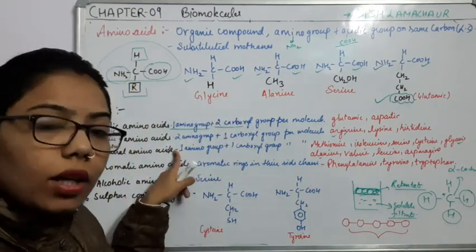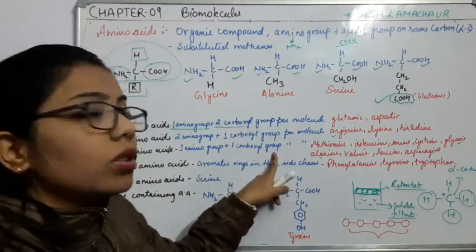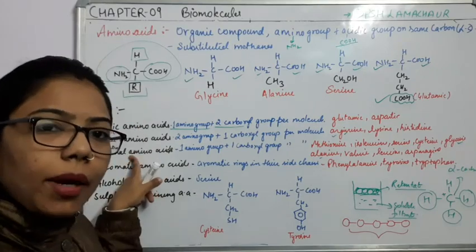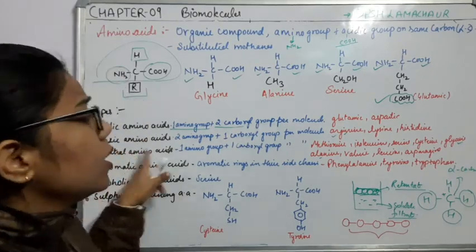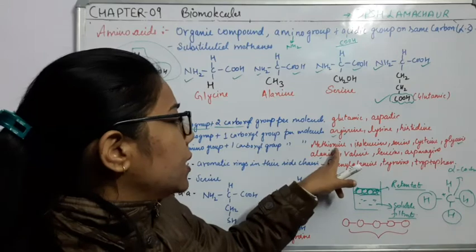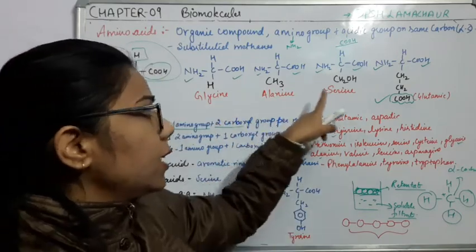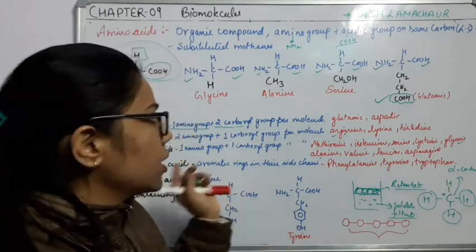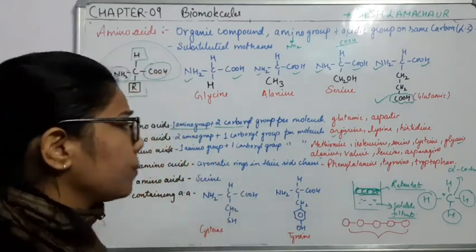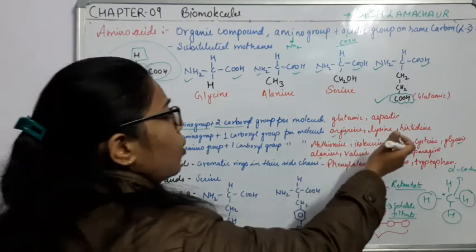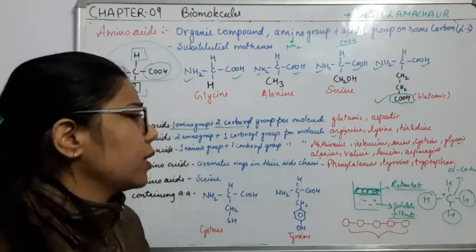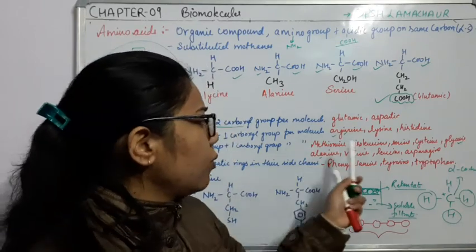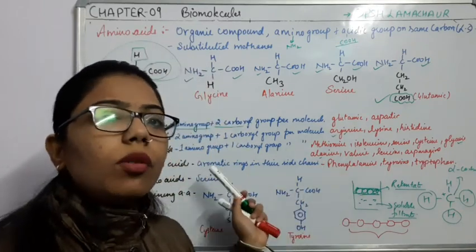And these are again very, very important, because most of the amino acids come under what? Under the neutral amino acids. So the examples are glycine, alanine and serine. These are the important ones. Why? Because they are given in your NCERT. Along with this, some more examples of neutral amino acids are methionine, isoleucine, serine, cysteine. So these are the neutral amino acids.